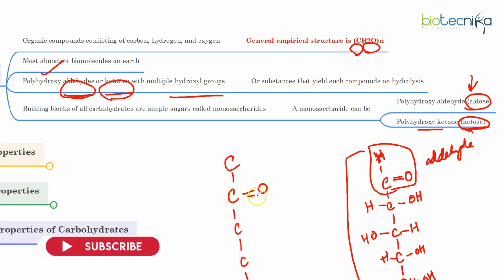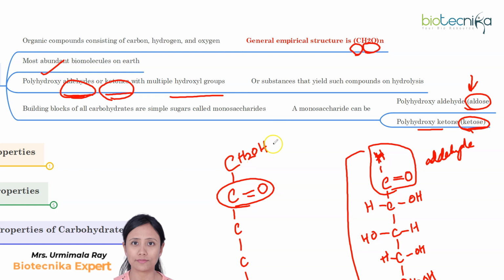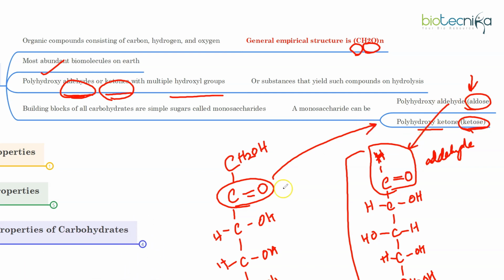The keto group will be on the second carbon, and then the rest of it will be as it is. This will be CH2OH, these all will have the CHOH parts, and even this last one will be CH2OH. This is the difference between a keto sugar and an aldehyde group. This is called the ketone group.